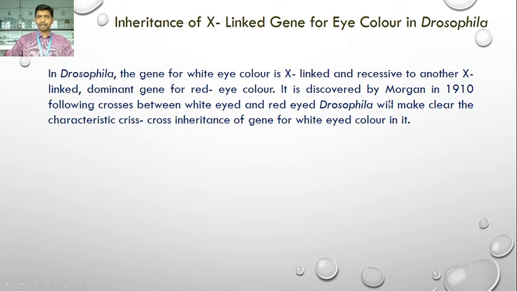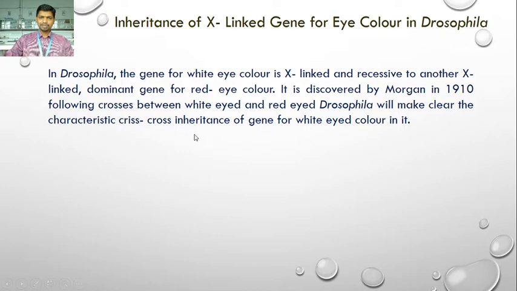It was discovered by Morgan in 1910. Crosses between white-eyed and red-eyed Drosophila make clear the characteristic crisscross inheritance of the gene for white eye color in Drosophila. So what is the meaning of this crisscross inheritance?